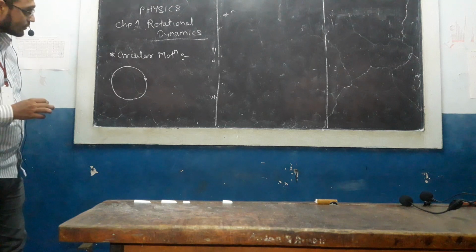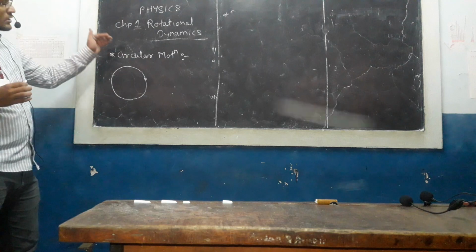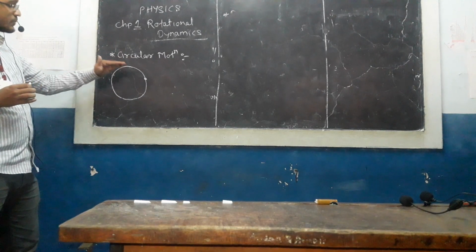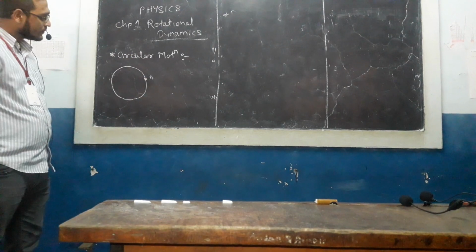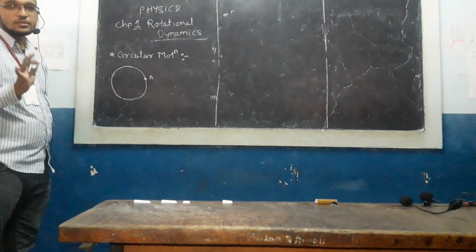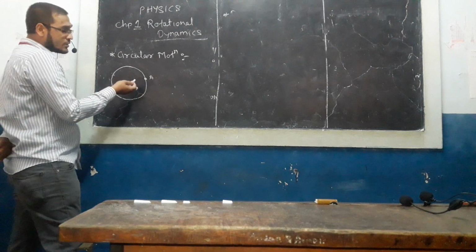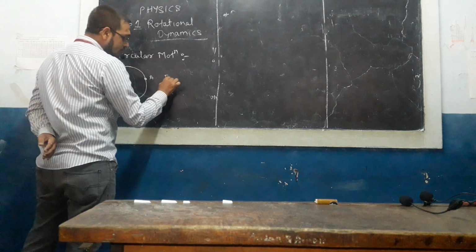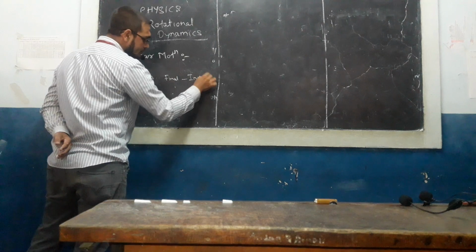Now here, as we have seen, displacement. So here also the displacement. Now if we talk about displacement, suppose this is a particle A, covering a complete circle. That means it has done a certain displacement. But how do we calculate the displacement? That is final position minus initial position.